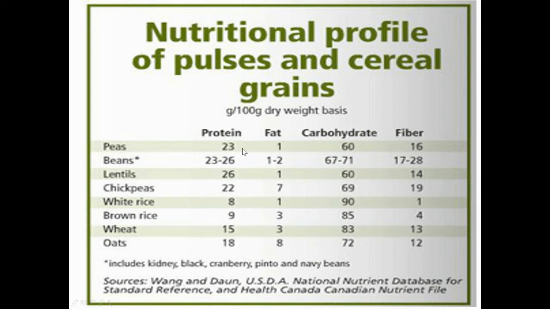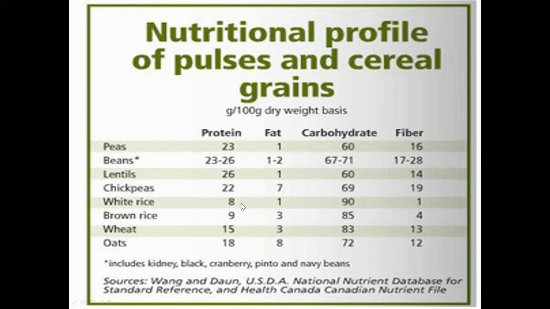In the case of peas, we get 23 grams of protein in 100 grams, 1 gram of fat, and 60 grams of carbohydrates out of 100 grams. And then fiber will be around 16 out of 100 grams on a dry weight basis. And then just move to the white rice.